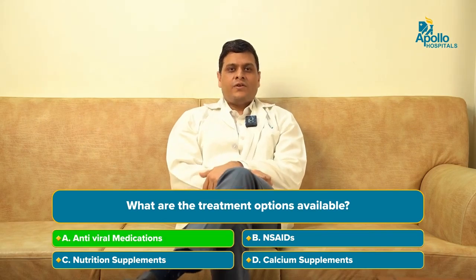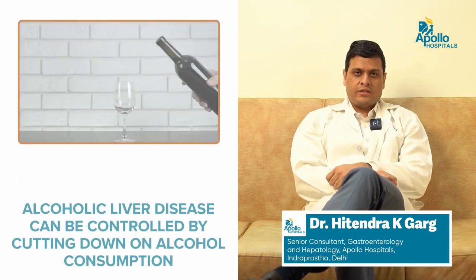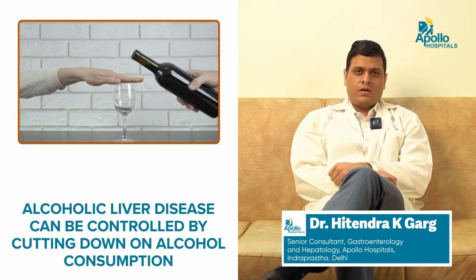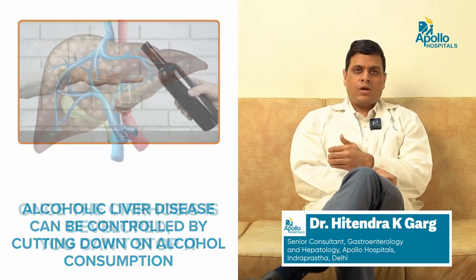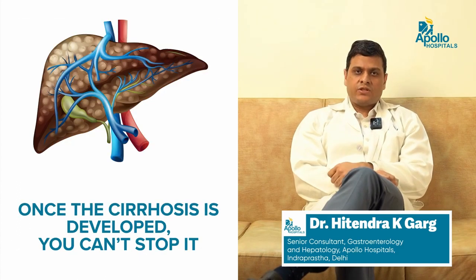Treatment options depend on the liver disease. As I said already, the most common cause of liver cirrhosis in India is alcoholic liver disease. If we stop alcohol, we can prevent alcoholic liver disease. But once cirrhosis has developed, even if you stop the alcohol, you can't reverse it, as it has already happened. But even if you stop the alcohol, it prevents further decompensation.